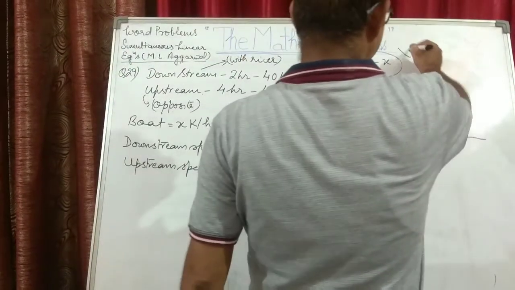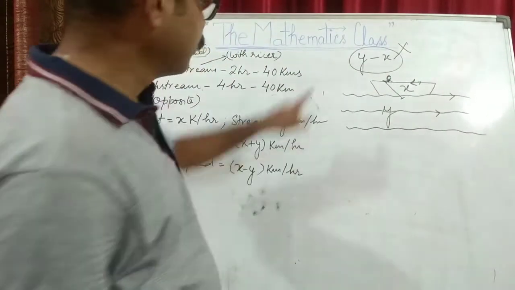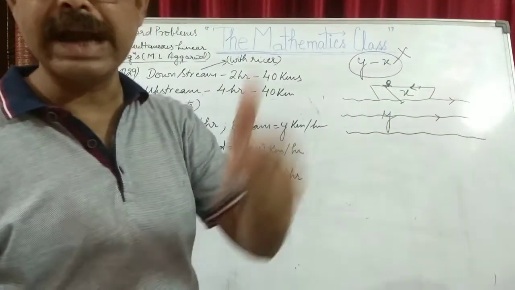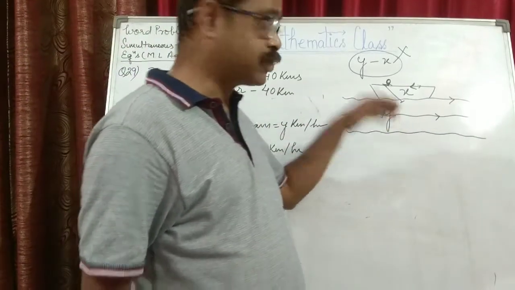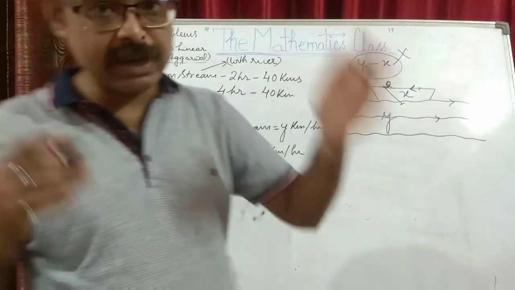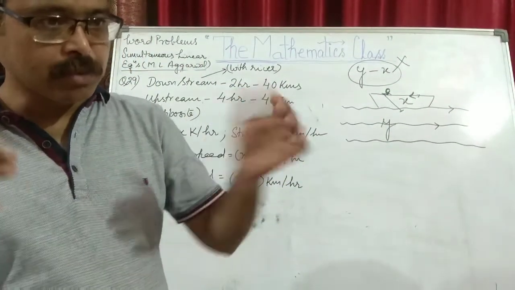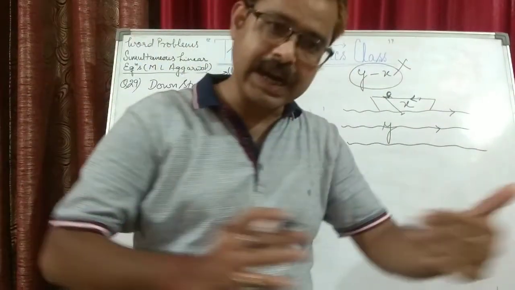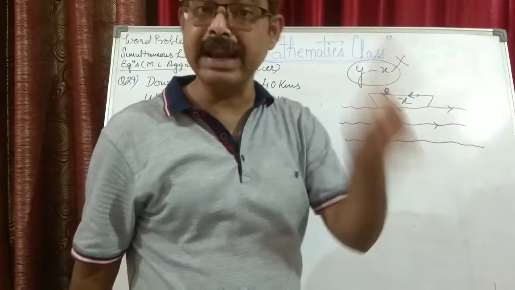No. Why not? Because y minus x means y is bigger and x is smaller, that is, the speed of the stream is greater and the speed of the boat is less. If the speed of the stream is more, the boat cannot move in the opposite direction, but will be carried away with the flow of the stream. So y minus x can never come.